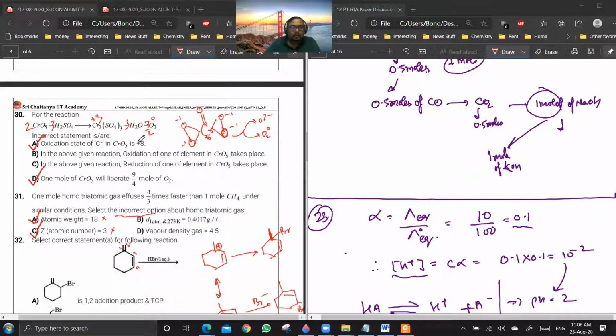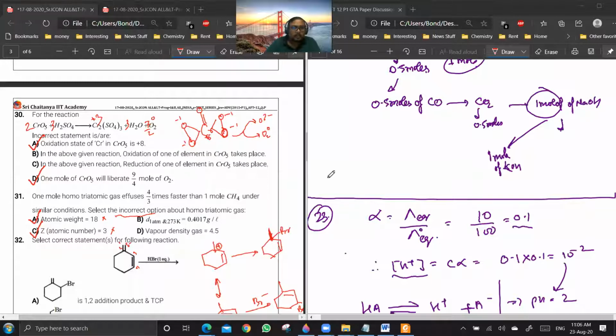Now you see, the oxidation state of chromium in CrO5 is +8. Is it correct or not? Sorry, +8. It should be +6 only, no, sir.